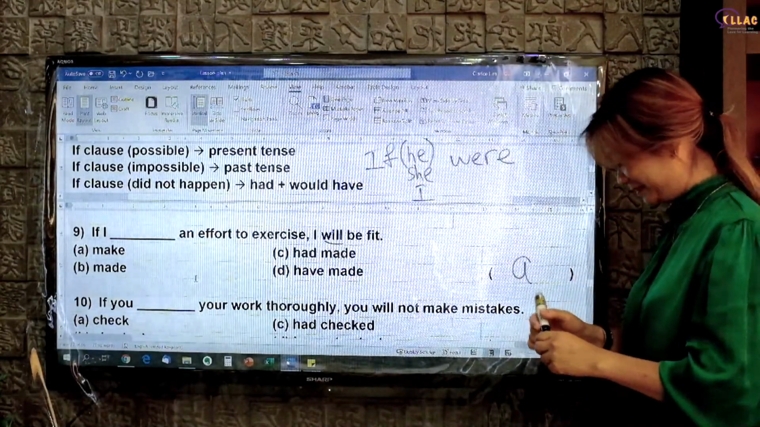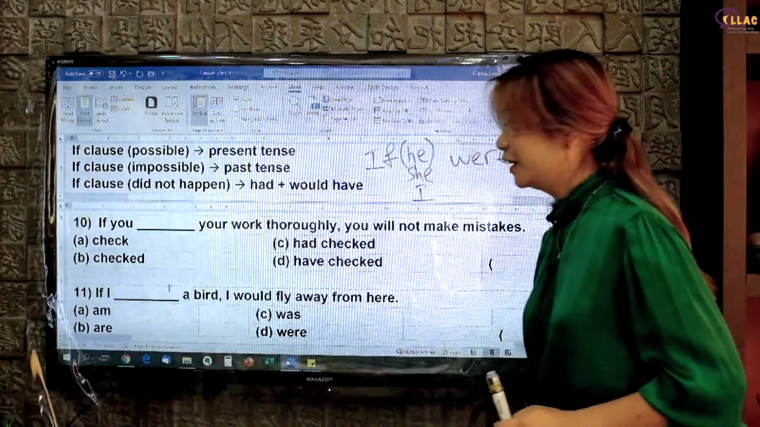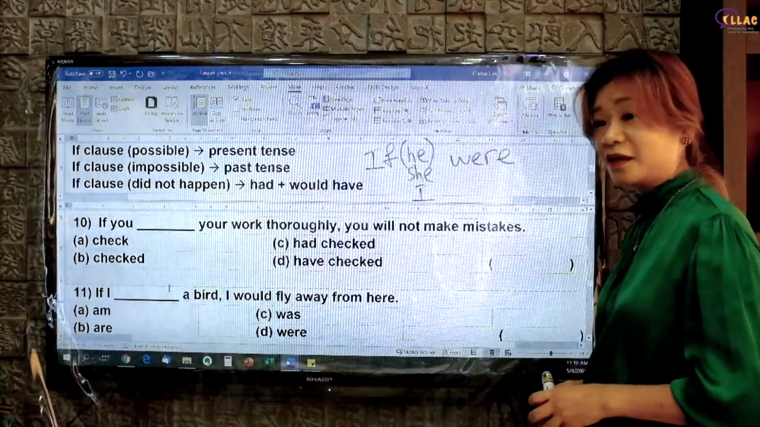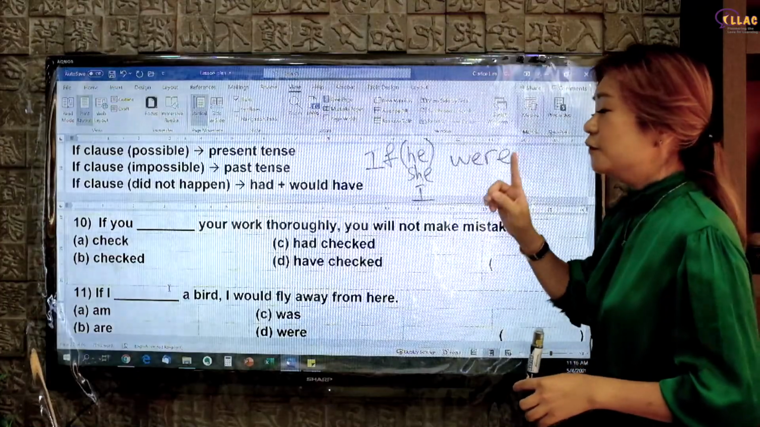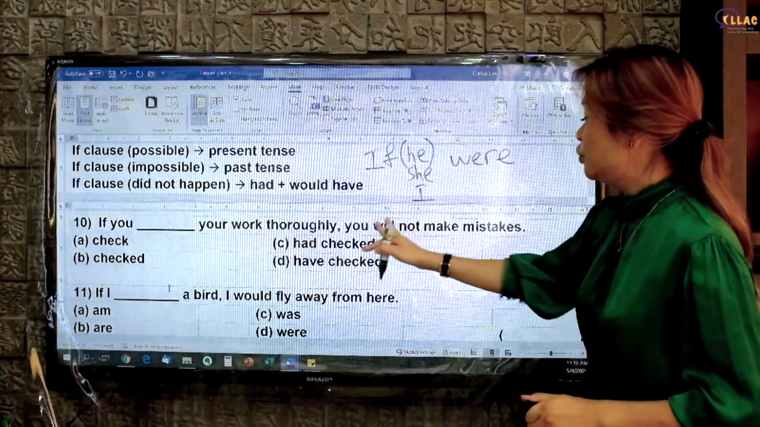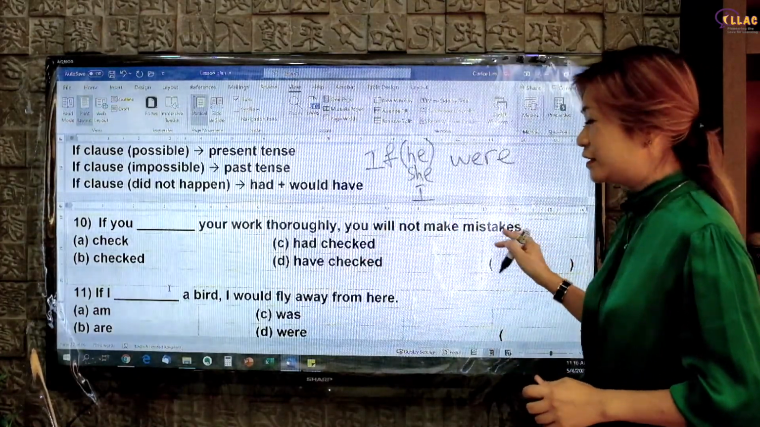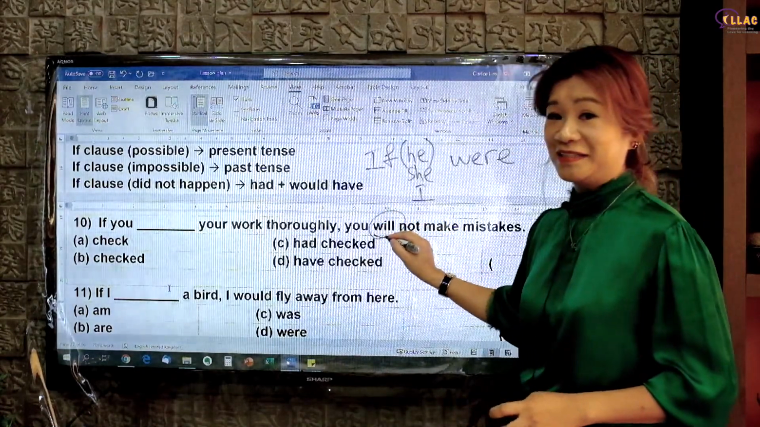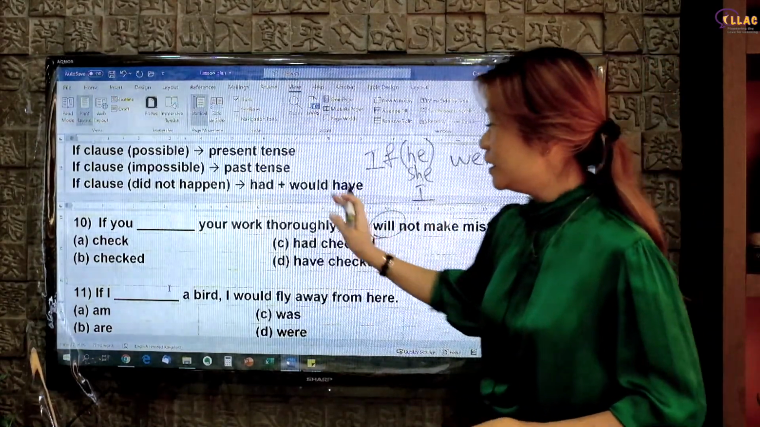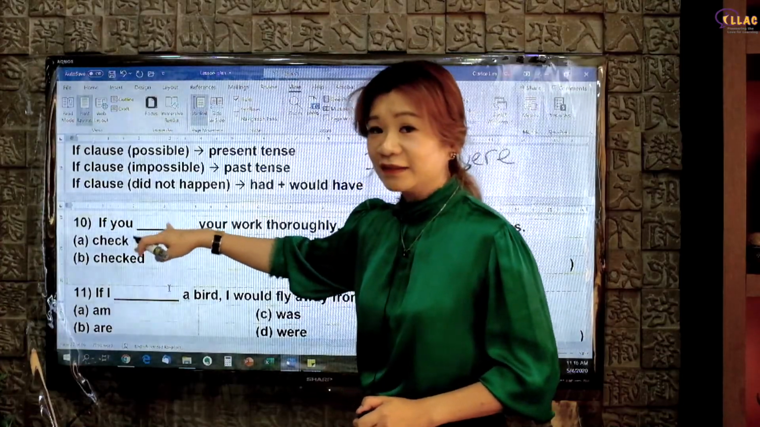Did you get that? Let's try another one. You may pause the video here to try number 10 and 11 on your own. If you your work thoroughly, you will not make mistakes. Do you spot this? Present tense. So your answer must be if you check. A.